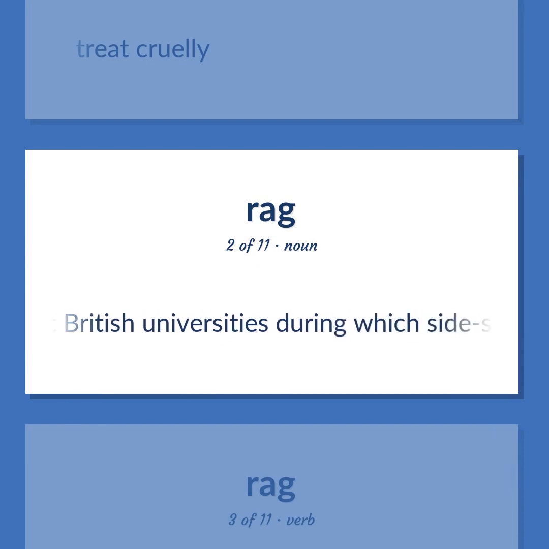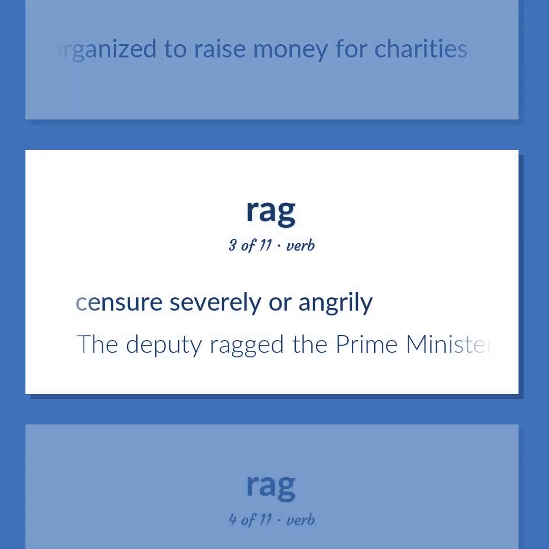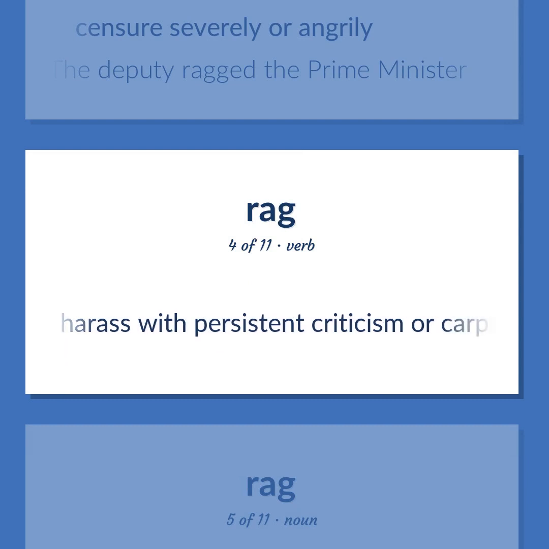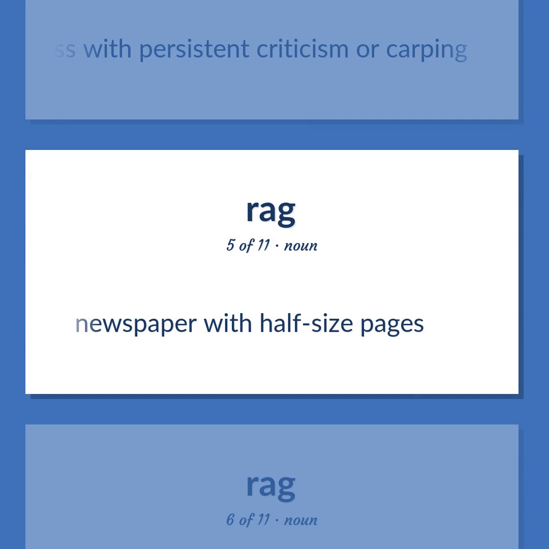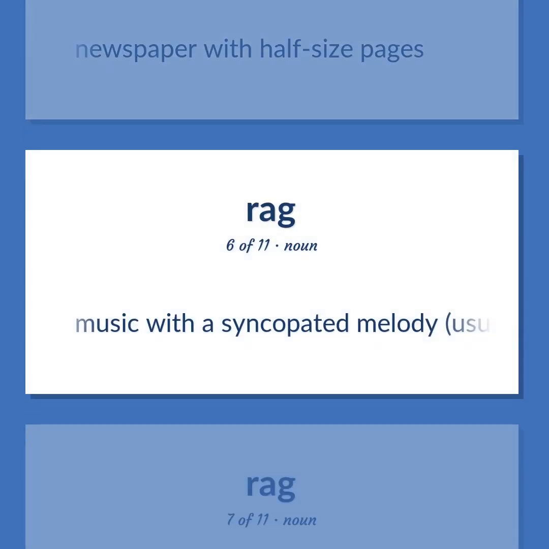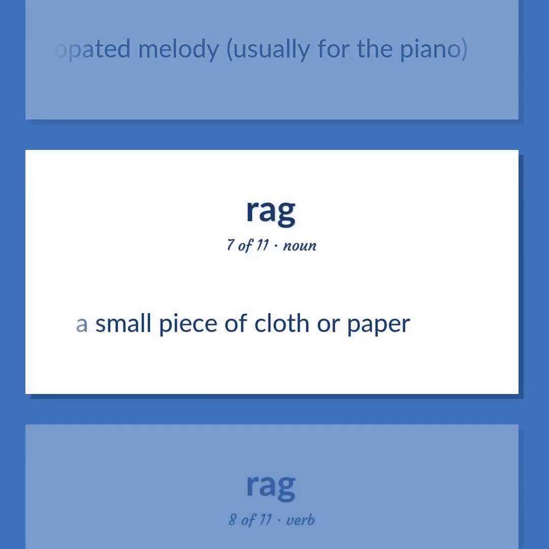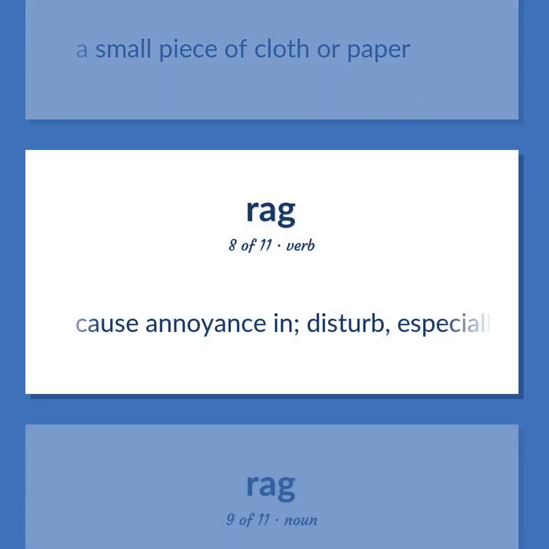Treat cruelly. A week at British universities during which side shows and processions of floats are organized to raise money for charities. Censure severely or angrily. The deputy ragged the prime minister. Harass with persistent criticism or carping. Newspaper with half-size pages. Music with a syncopated melody, usually for the piano. A small piece of cloth or paper. Cause annoyance in. Disturb, especially by minor irritations.